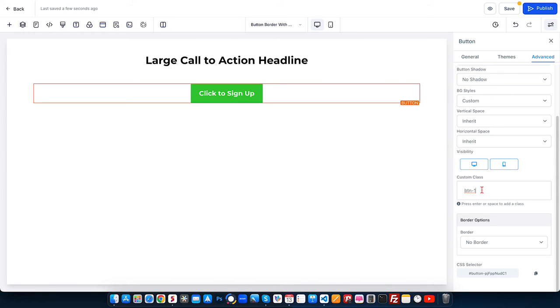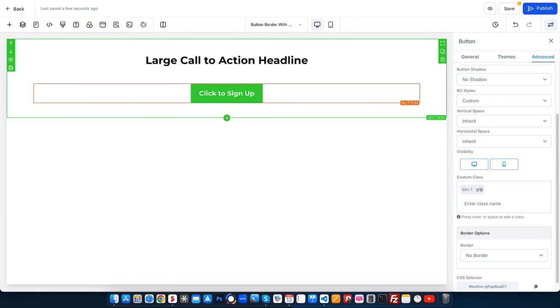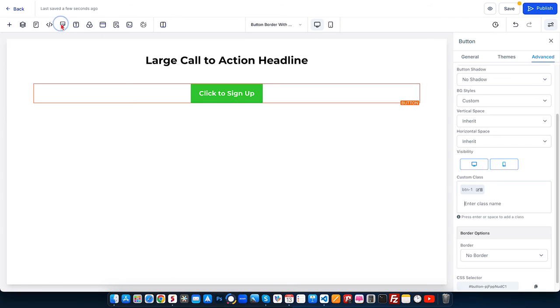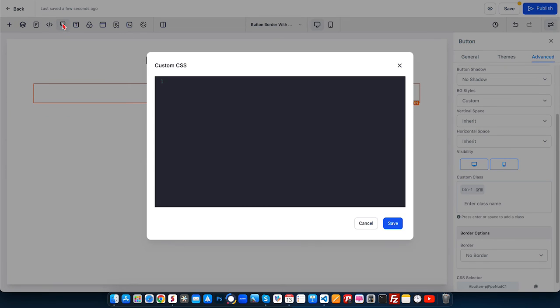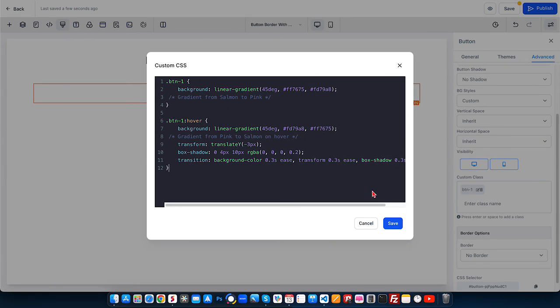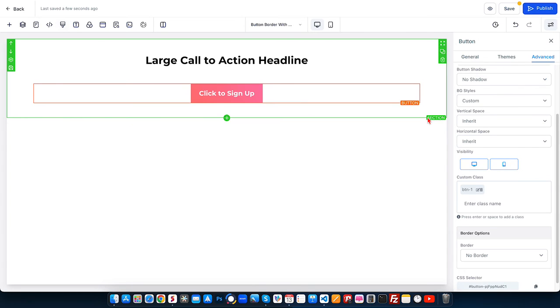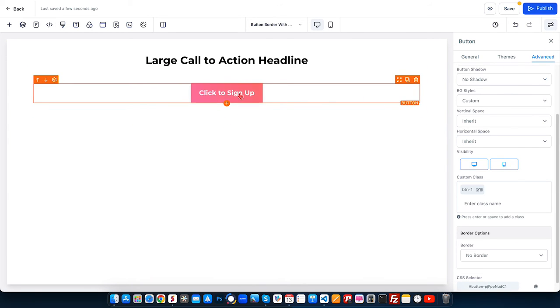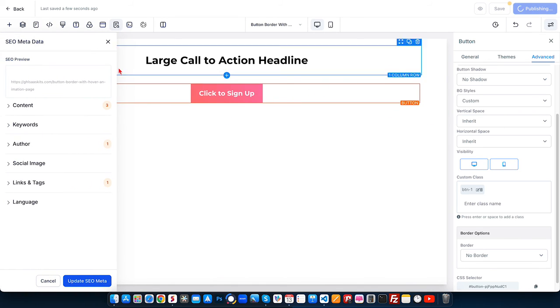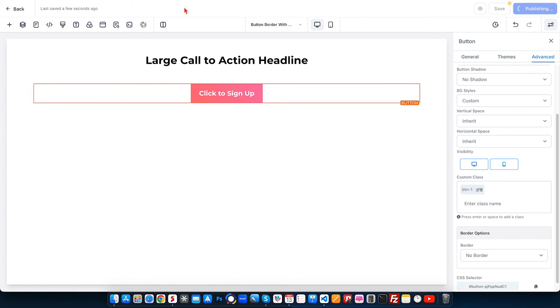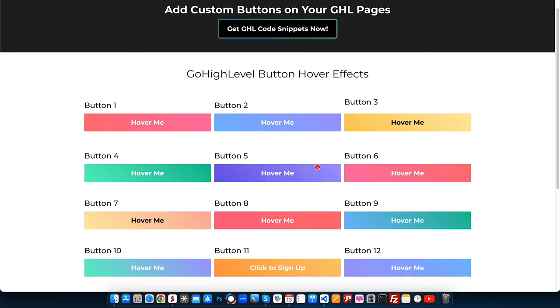This way you will make the changes and add the classes, and then copy the code snippet from the library, go to the custom CSS tab from the top navigation and add the code. That's it. Now it has added the button hover effect. This way you can apply the code snippet for all other buttons.